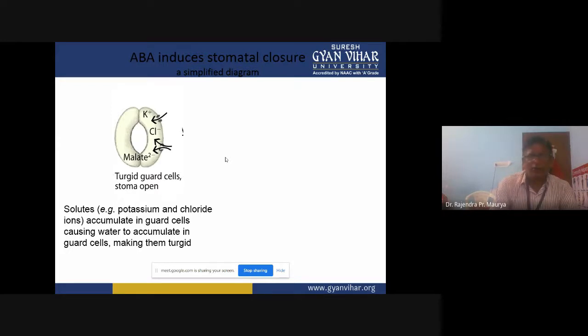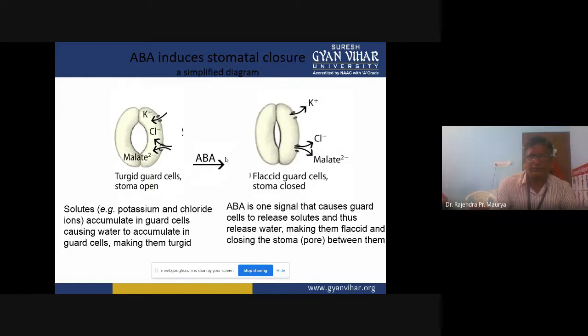And when the guard cells lose turgidity, that will cause closing. You can see here abscisic acid: flaccid guard cells, stomata closed. In number one, turgid guard cells, stomata open.